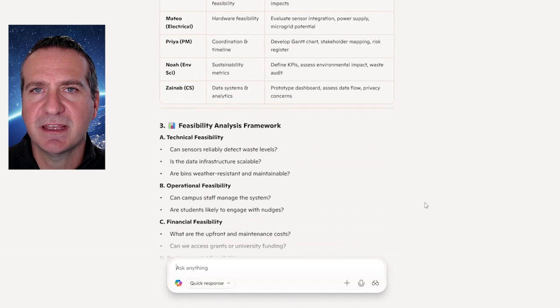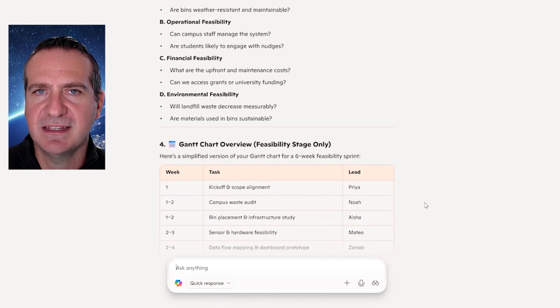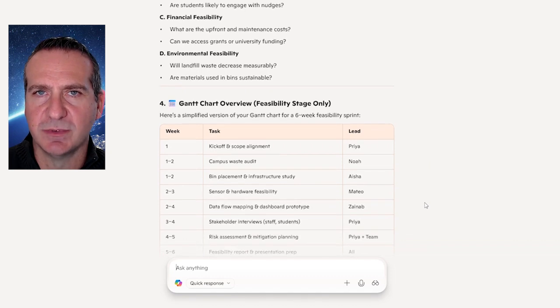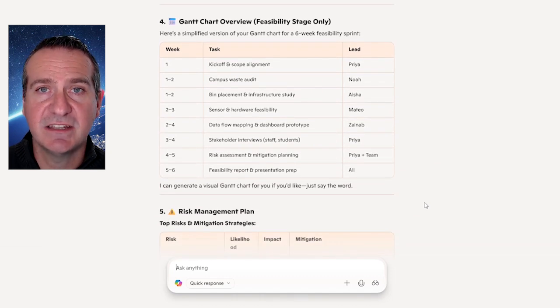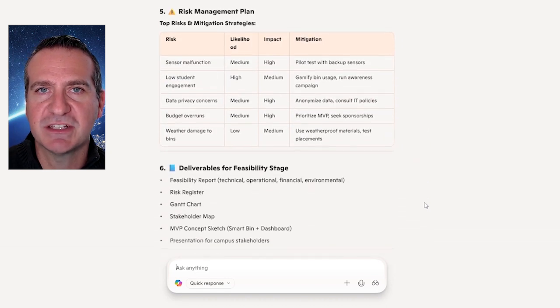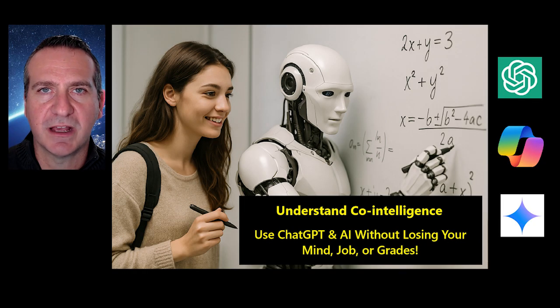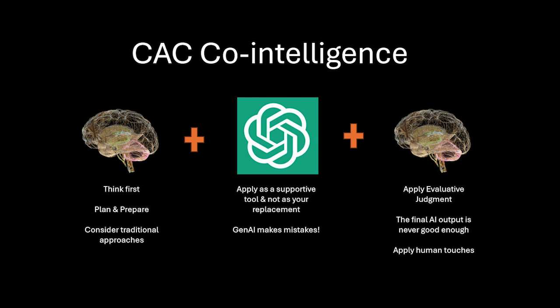Now, you need to be very careful. While it can provide you with information, is that information correct and suitable? It is easy to fall into a trap where you think, I just want to save time, let me just use what the AI has provided me. Refer back to my co-intelligence videos. The final step always needs to be critical analysis by the human. Evaluative judgment must be applied.